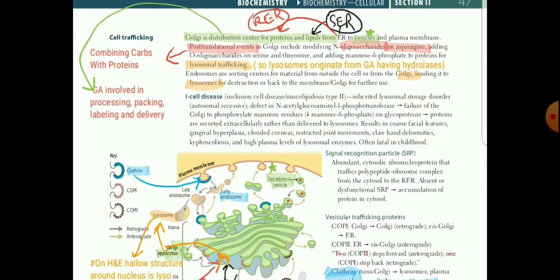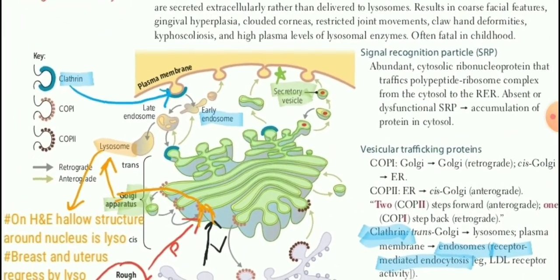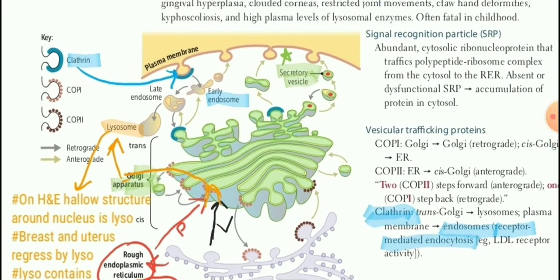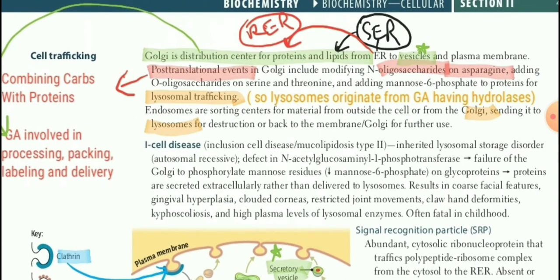Then what the Golgi apparatus does in all of its body is that all the proteins and the lipids coming into the Golgi apparatus are processed with fats, with carbohydrates.